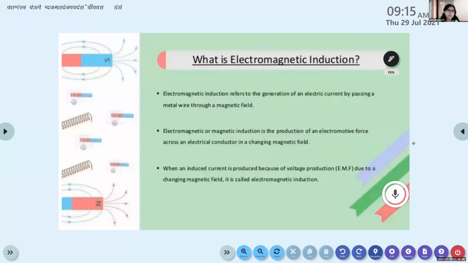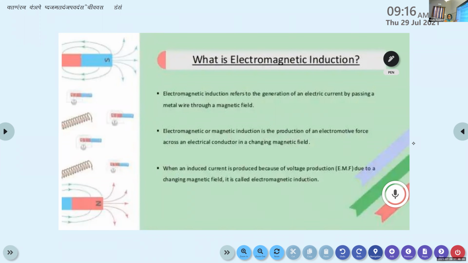Ma'am, can you tell the third conclusion again? Third conclusion. The conclusion from all these three experiments is the same. If and only if we press and release the key, then only is the current generated. The EMF is induced in the primary coil and it generates the current. If you hold the key pressed for a long time, or keep it in a stationary state, there will be no current generated.